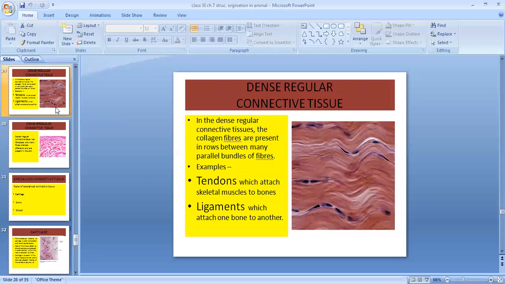Now let us talk about dense regular connective tissue. In dense regular connective tissue, the collagen fibers are present in rows in a particular pattern. You can see over here, the collagen fibers are present in rows in a particular pattern. Dense regular connective tissue, you can see it in tendons and ligaments. What are tendons? Tendons attach skeletal muscles to bones. And ligaments are the tissues which attach one bone to another.